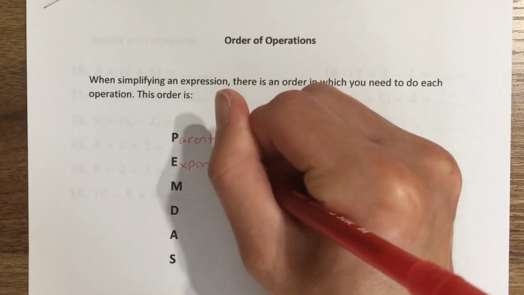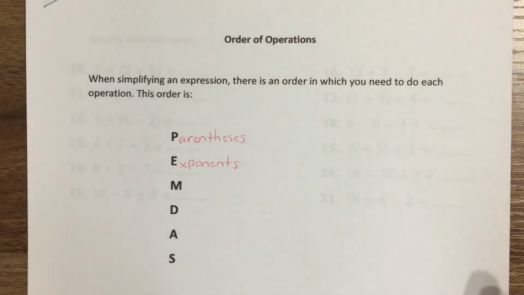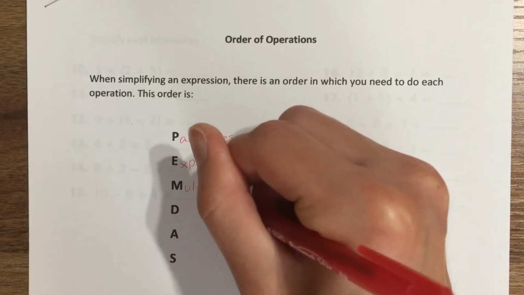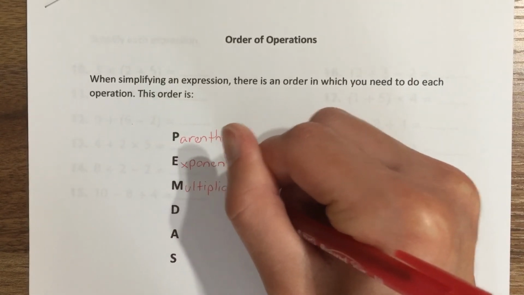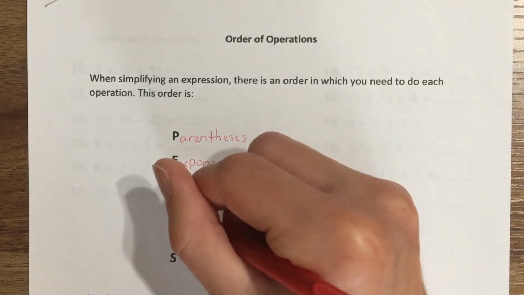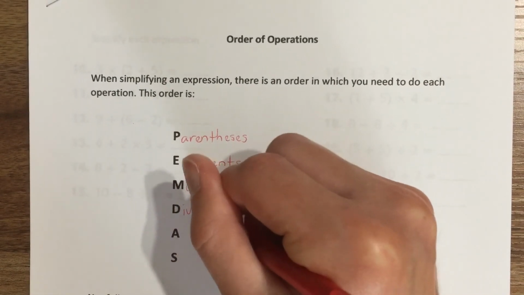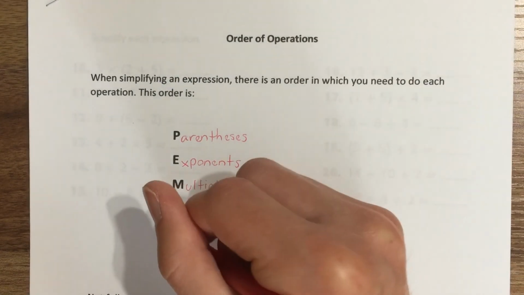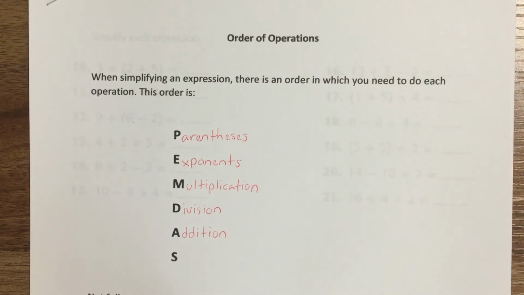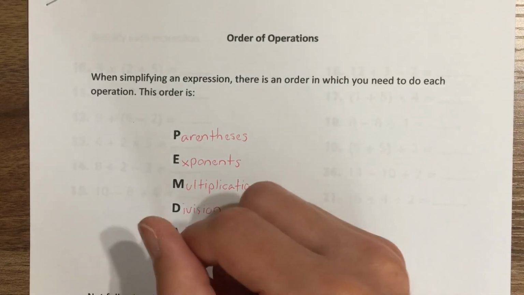Some of these words might not mean anything to you yet, but we will explain. M, multiplication. That one should hopefully make a bell ring in your head. Division should also be familiar to you. Addition is our A. And our S is, of course, the one thing we're missing, subtraction.